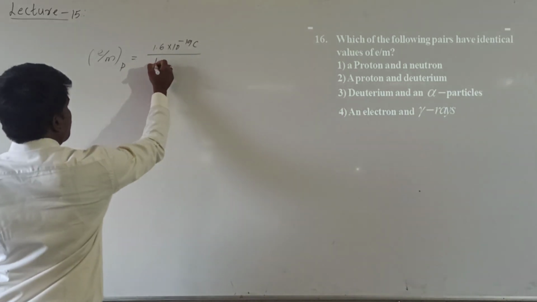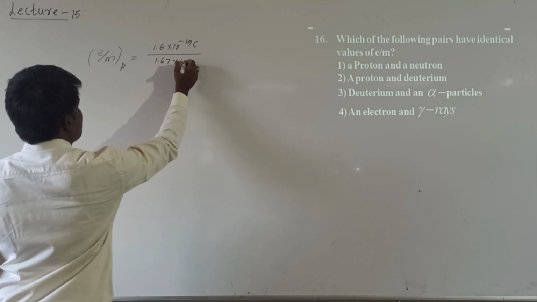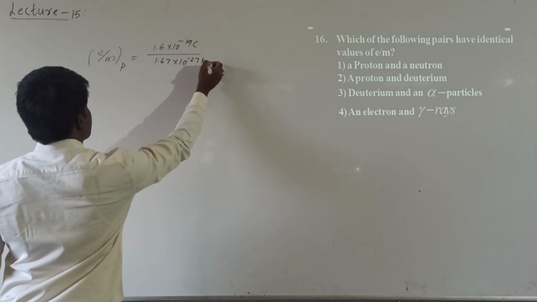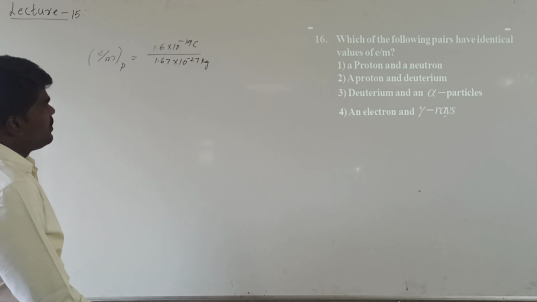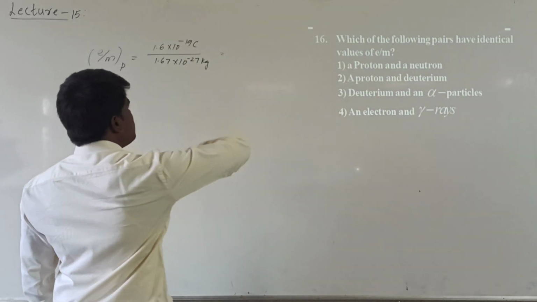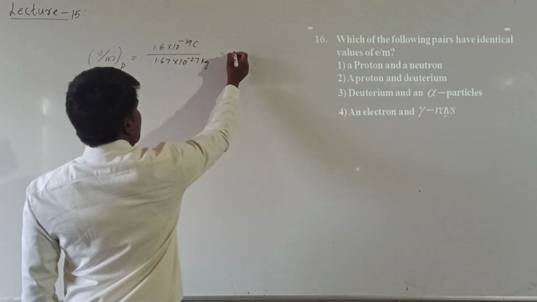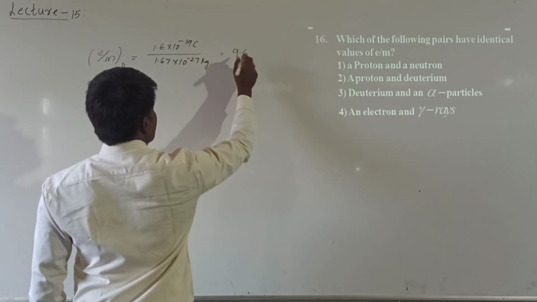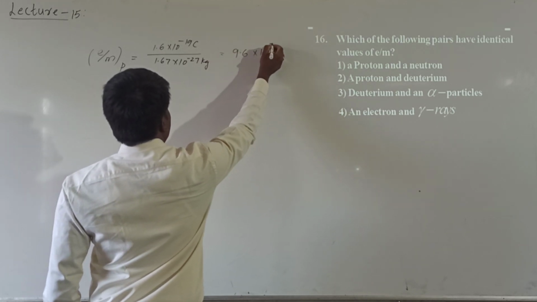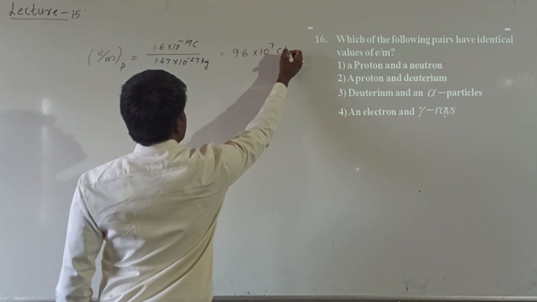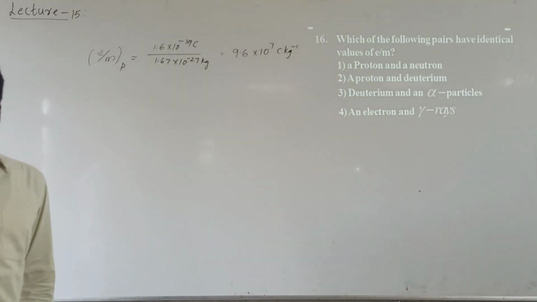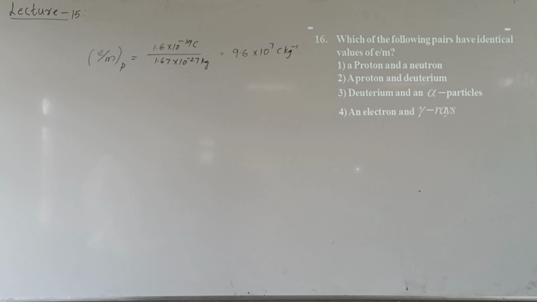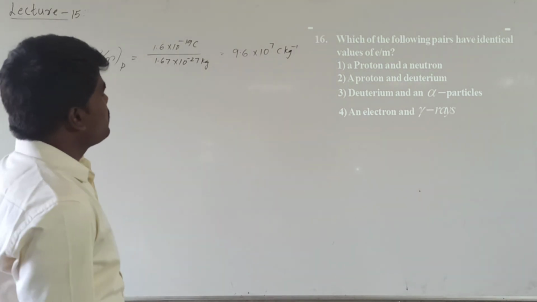That is 1.67 × 10^-27 kg. If you simplify this, you will get the charge to mass ratio of a proton as 9.6 × 10^7